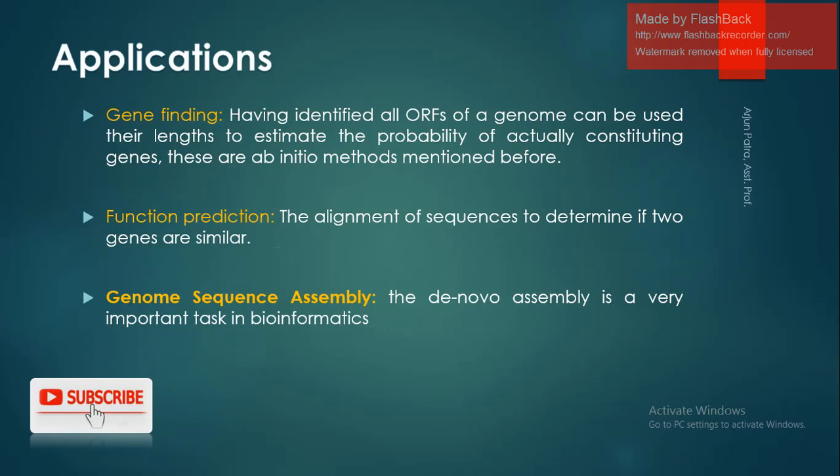Another is genome sequence assembly, which means assembling different sequences in a confined region or task, and this is important in bioinformatics.